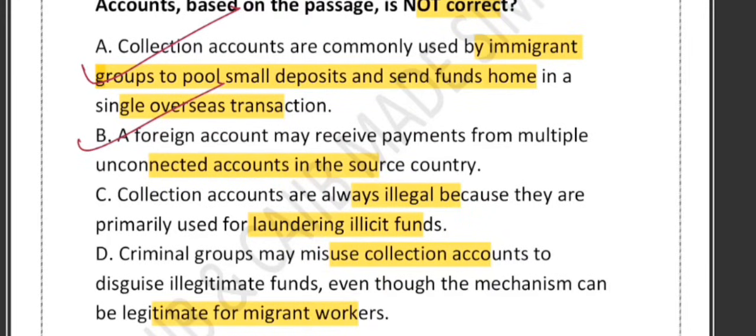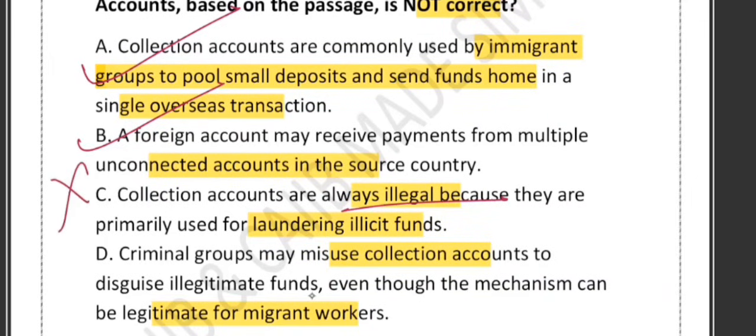Statement C says that collection accounts are always illegal. No, this is the only incorrect statement, because they are not always illegal. They are perfectly legitimate for immigrants and laborers who want to send money home efficiently. Yes, they can be misused for money laundering, but misuse does not make the system itself illegal. That's why C is wrong.